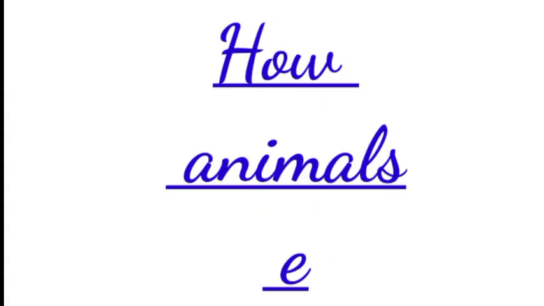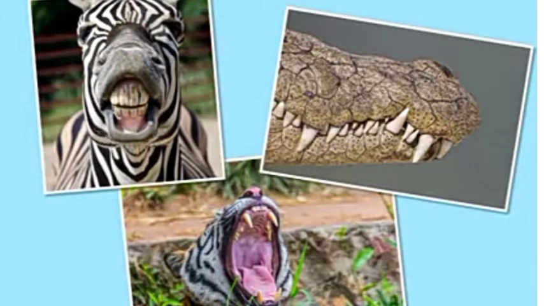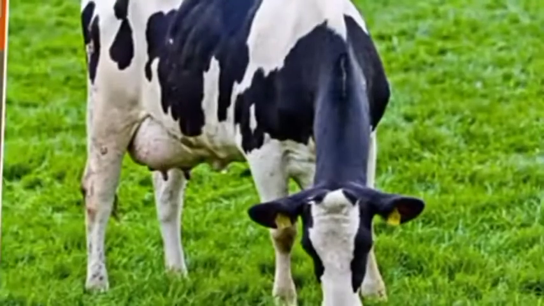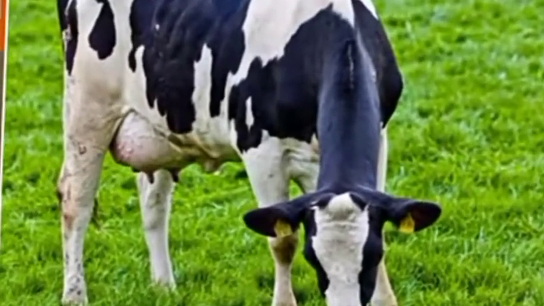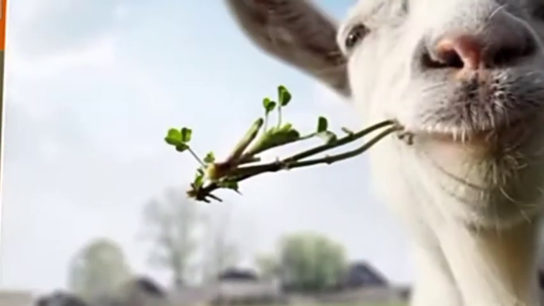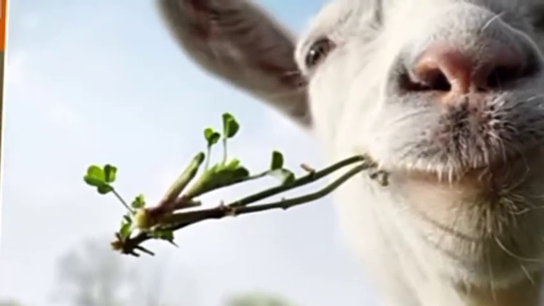Now the question arises, how do animals eat? Different animals have different kinds of teeth. The shape of the teeth depends upon the food they eat. Herbivores have flat and broad front teeth to bite off leaves and grass. Their strong back teeth help them to chew the food well.